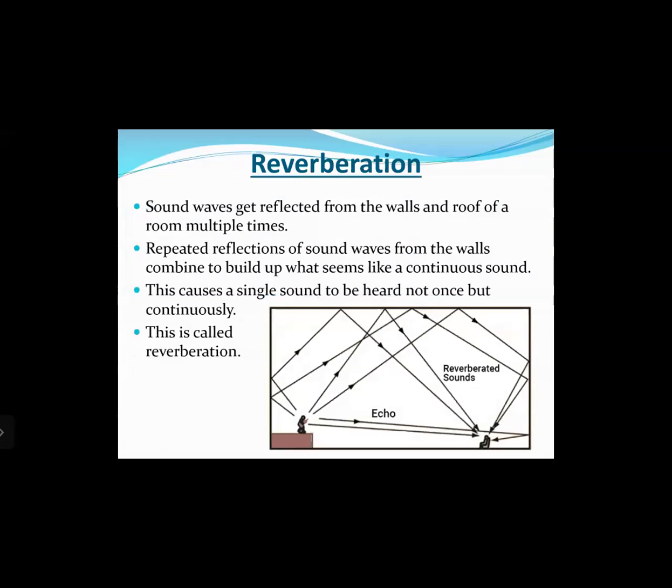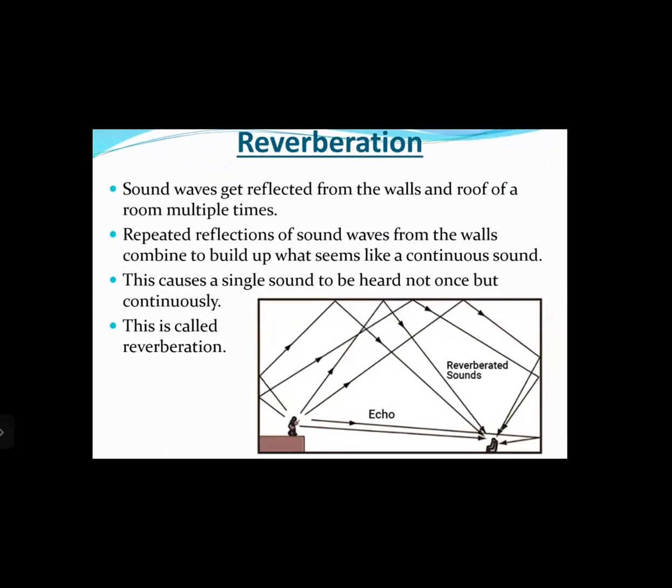Sound waves get reflected from the walls and roof of a room multiple times. Repeated reflections of sound waves from the walls combine to build up what seems like a continuous sound. This causes a single sound to be heard not once but continuously. This is called reverberation. Now look at the diagram.